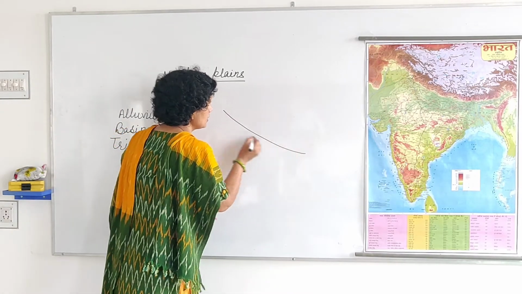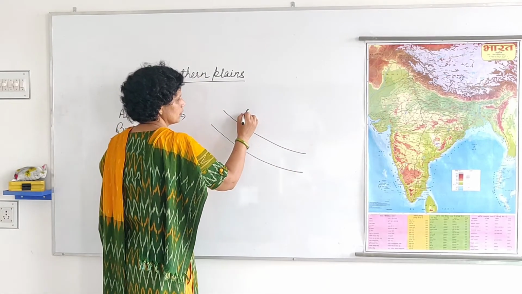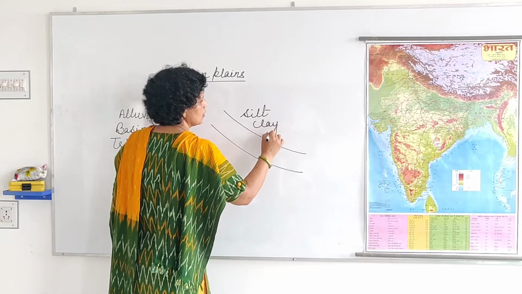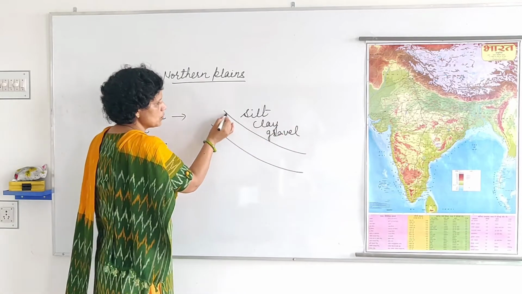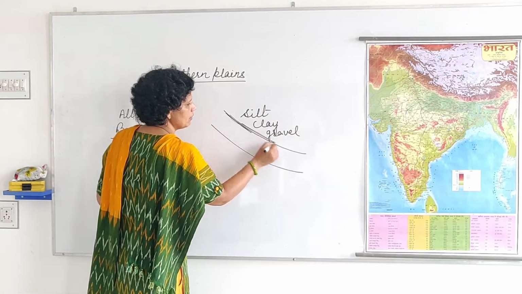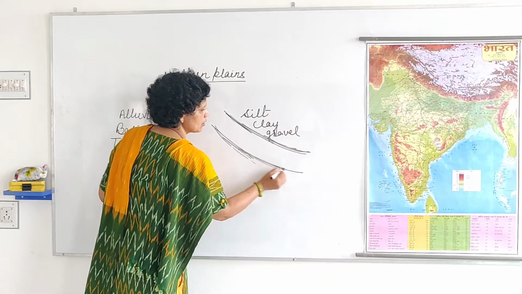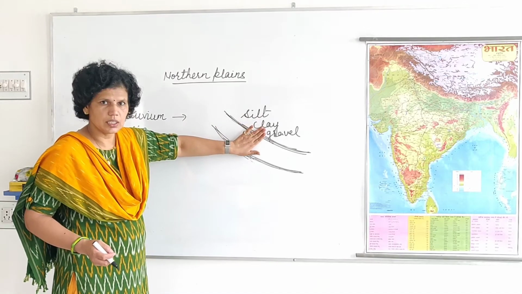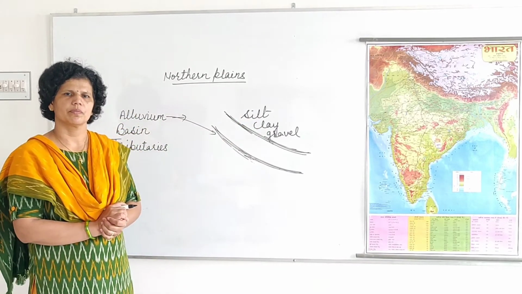For example, this river is flowing here, then that silt and clay and gravel deposit on the bank of this river when they flow in their path. So this deposition of these three things is known as alluvium.